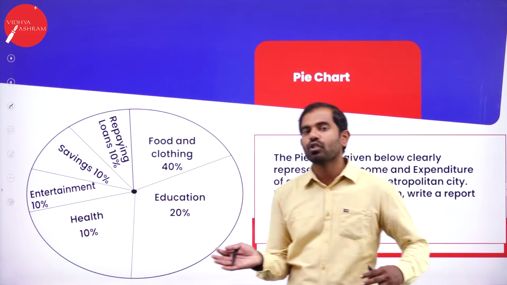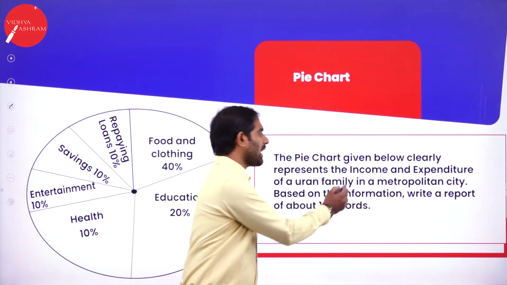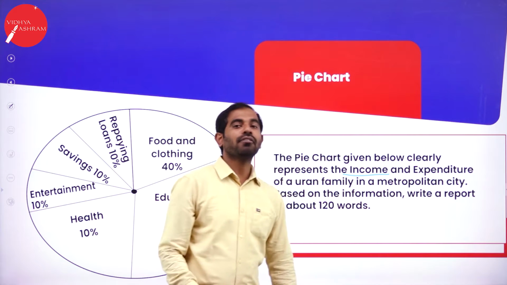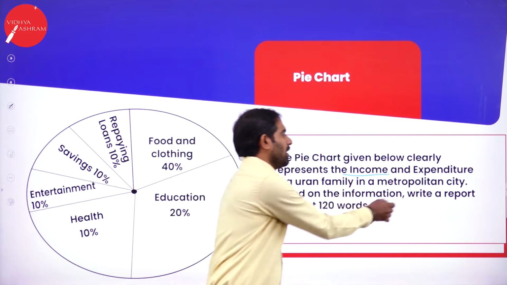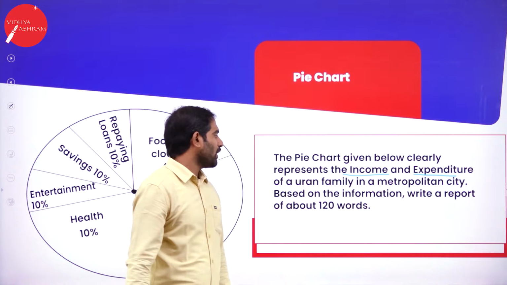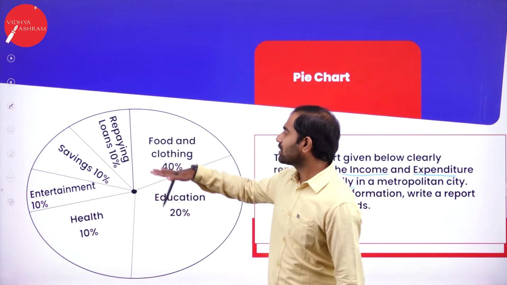So if you can see to my left, there is a question, and in this question you can see that they are giving you the clear information about what the pie chart represents. It is income and expenditure of an urban family, which you can see here.